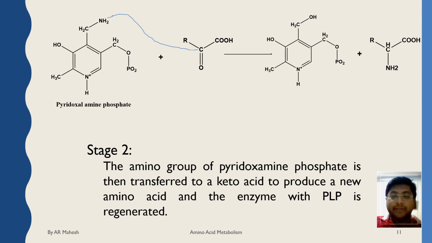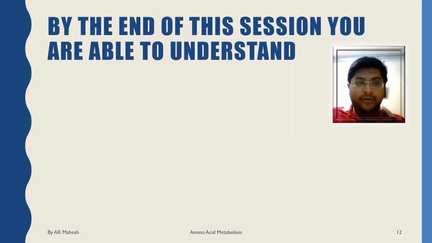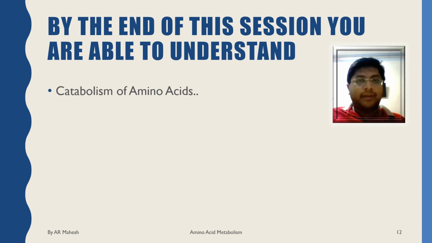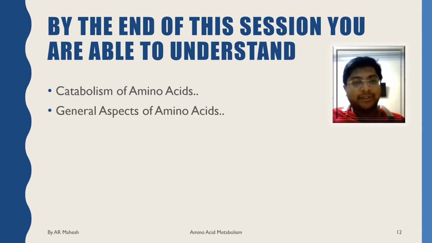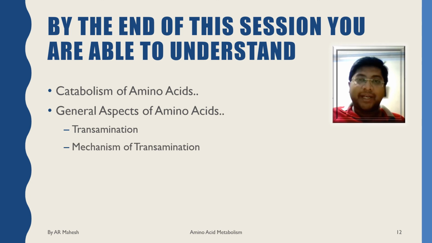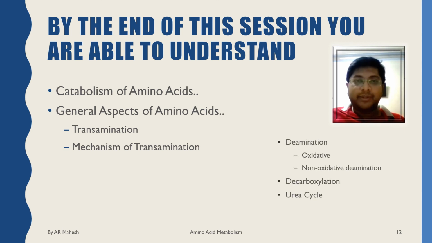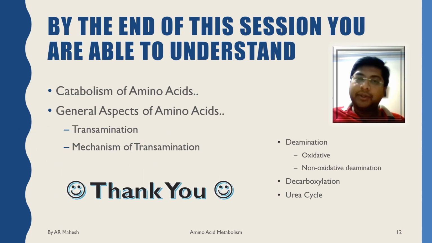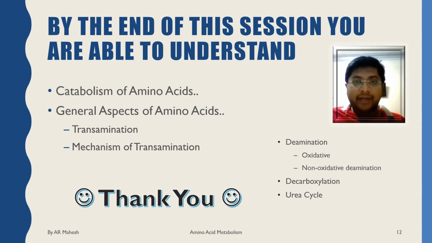By the end of this session, I hope you are able to understand the catabolism of amino acids, the general aspects of amino acid metabolism, what is transamination, the salient features of transamination, and the mechanism of reaction in transamination. In my next video, I would be explaining what is deamination, oxidative deamination, non-oxidative deamination, decarboxylation, and we'll be discussing the urea cycle.